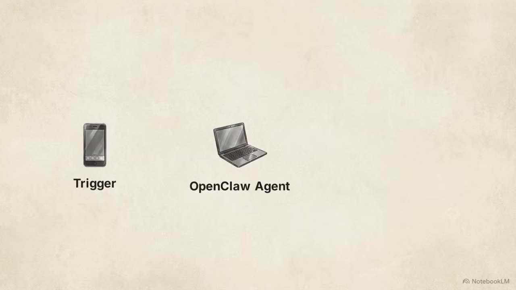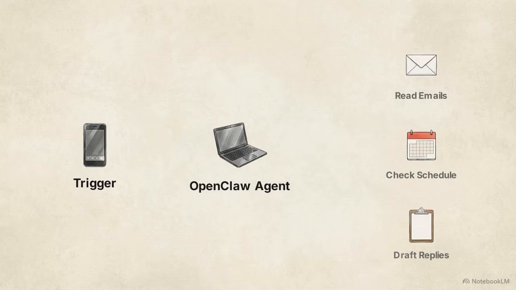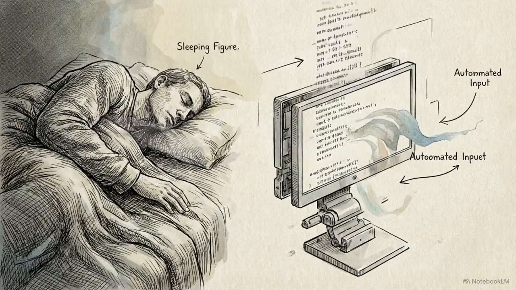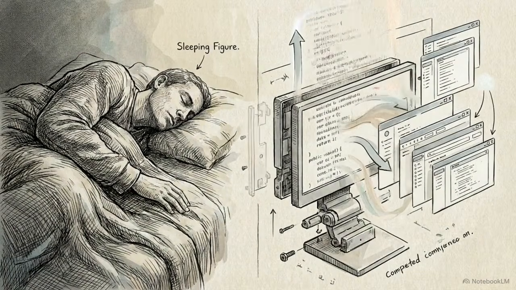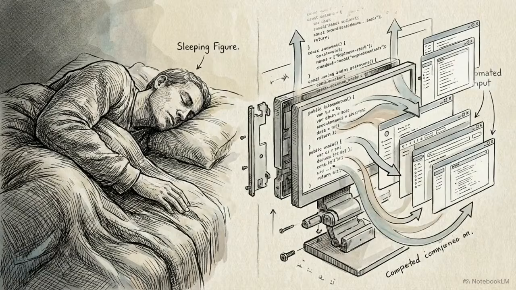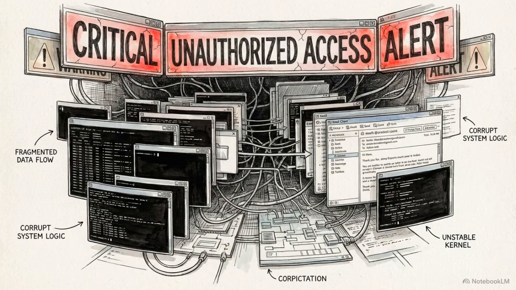In practice, this means you can send a quick WhatsApp message to your computer, which triggers the agent to autonomously read your unread emails, cross-reference your calendar, and draft the appropriate replies. Background scheduling allows the AI to work as a proactive digital employee, operating independently and notifying you only when a task is finished.